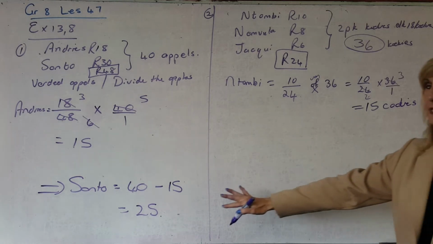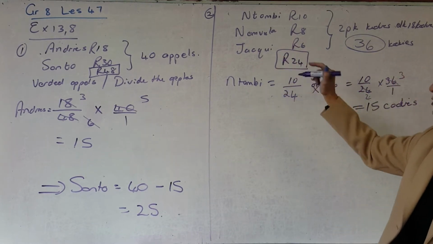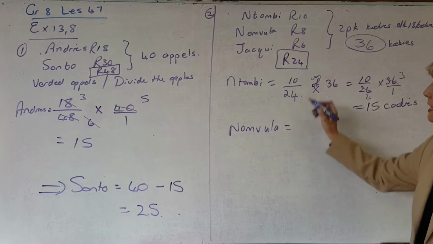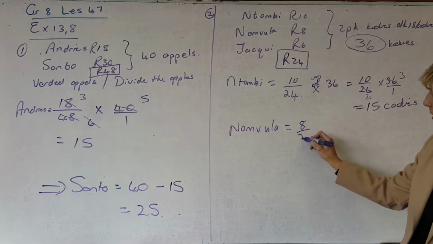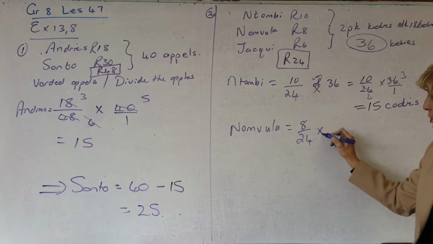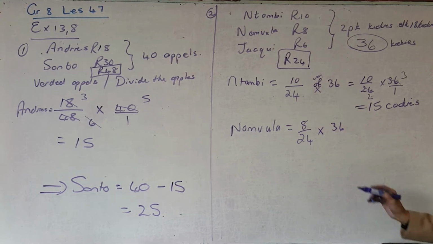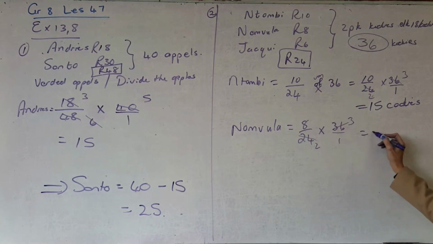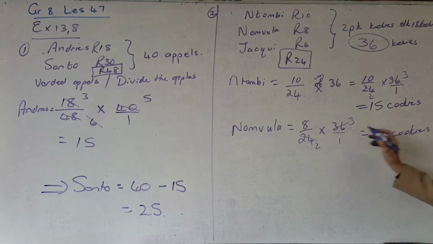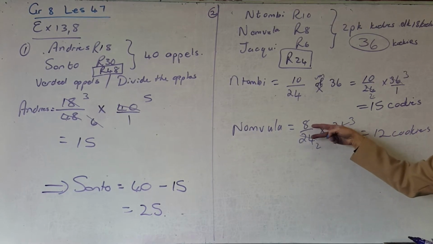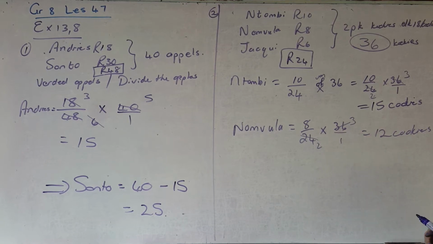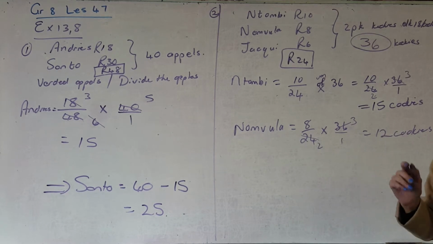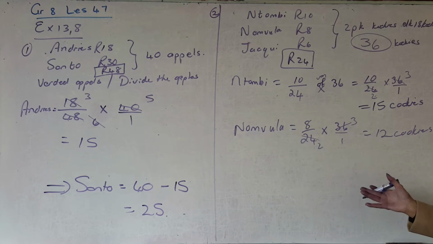But now I can't do the same as I've done over here because there's 2 other people. You've got to at least go and do Nomvula. That has to get 8 out of the 24. That's the fraction of the cookies she has to get of the 36 cookies. And again, the same thing. So you can cancel out, go crazy, work out the sum for it, which will be 12 cookies. Or if you didn't show me any of that and just took the calculator fraction times 36, it gives you 12 cookies. Will there be halves? Not in this sum. But is it possible that you can have a cookie and share it into 2? It's going to be a little bit difficult, but there are those options.